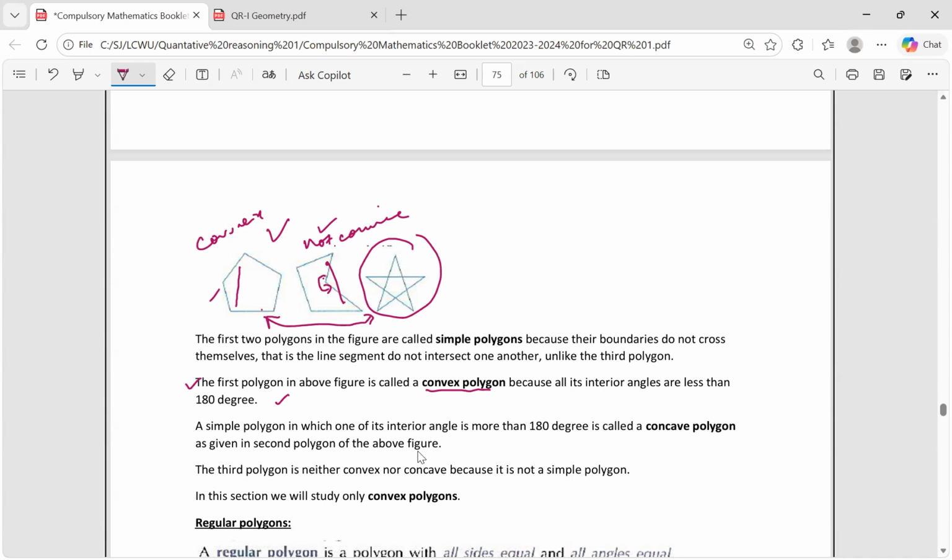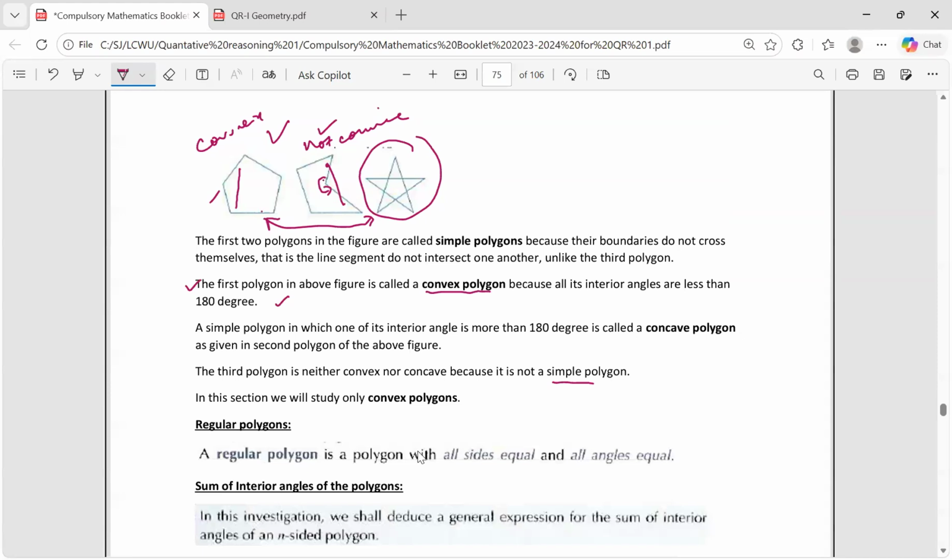If one of the angles becomes greater than 180 degrees, that polygon is no longer convex. The third polygon is neither convex nor concave because it is not a simple polygon. It is equivalent to a pentagon, but a simple polygon must be of the first type or the second type. In this section, we'll study only convex polygons, which means all the interior angles are less than 180 degrees.